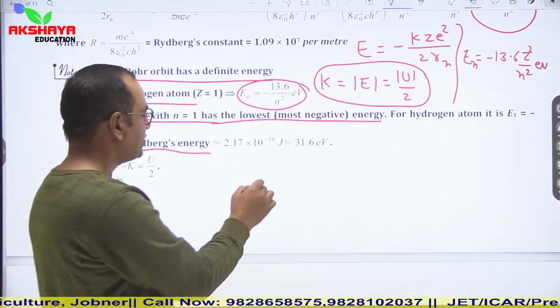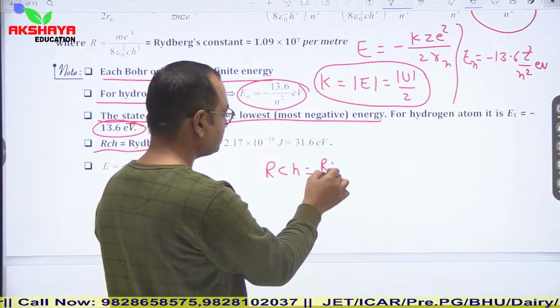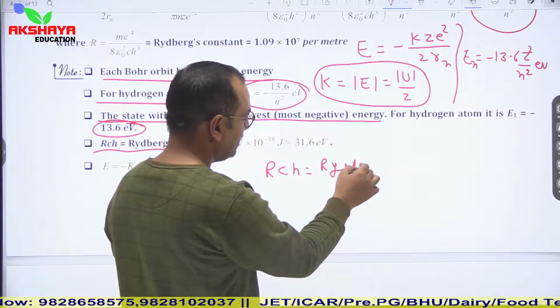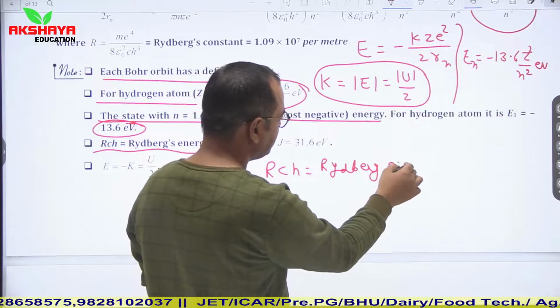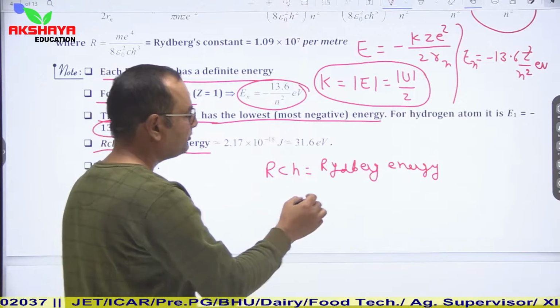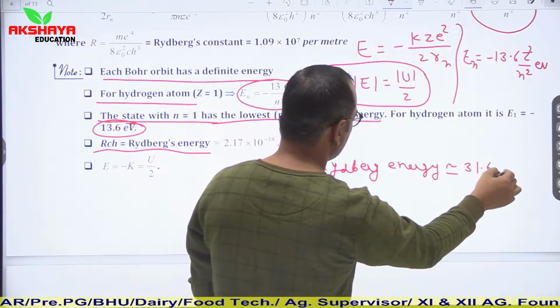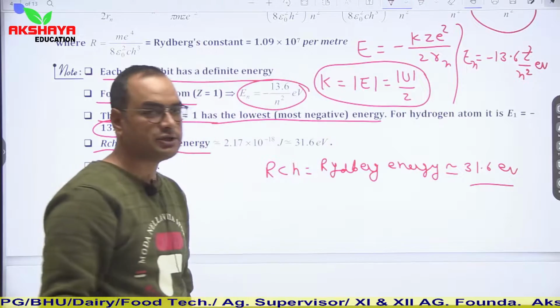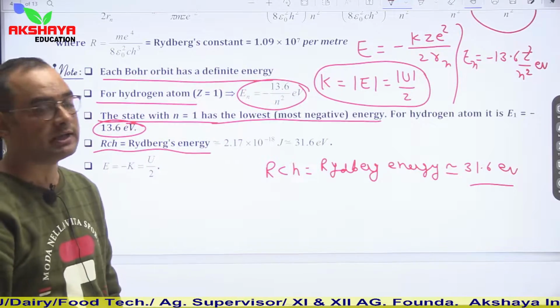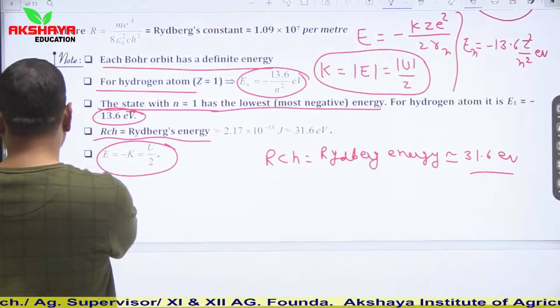Similarly, this Rch is known as the Rydberg energy. It is almost equal to 13.6 electron volt. Rch is equal to 13.6 electron volt, and this is the relation which I have told you earlier.